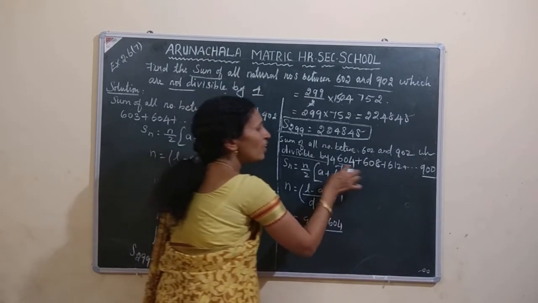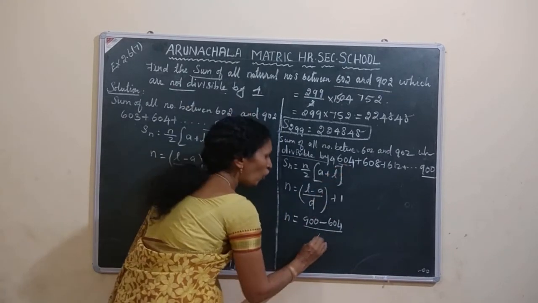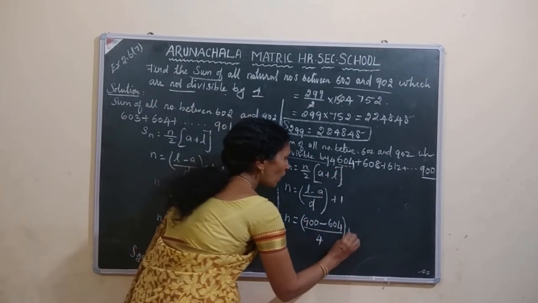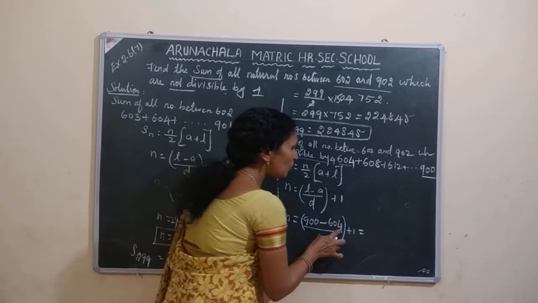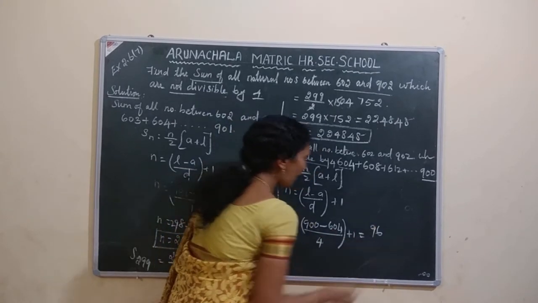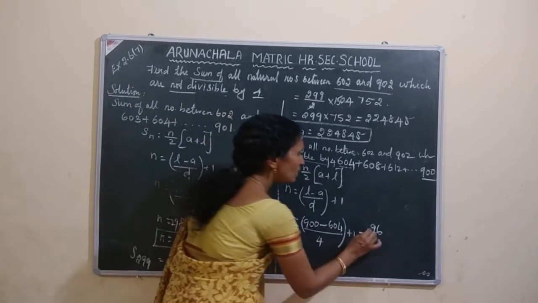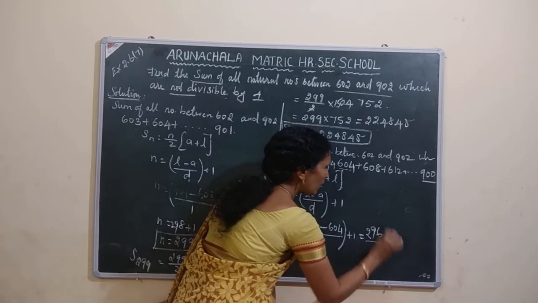D value what? 608 minus 604, 4, plus 1. 10 minus 4, 6. 9 minus 0, 9. 8 minus 6, 2. Divided by 4 plus 1.